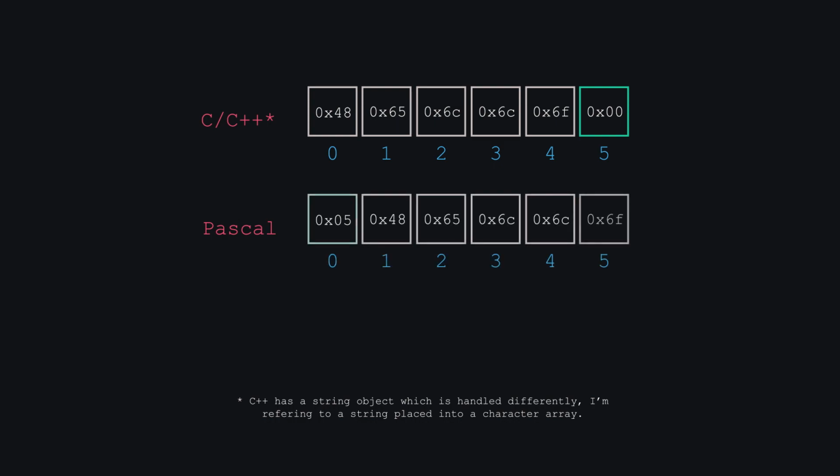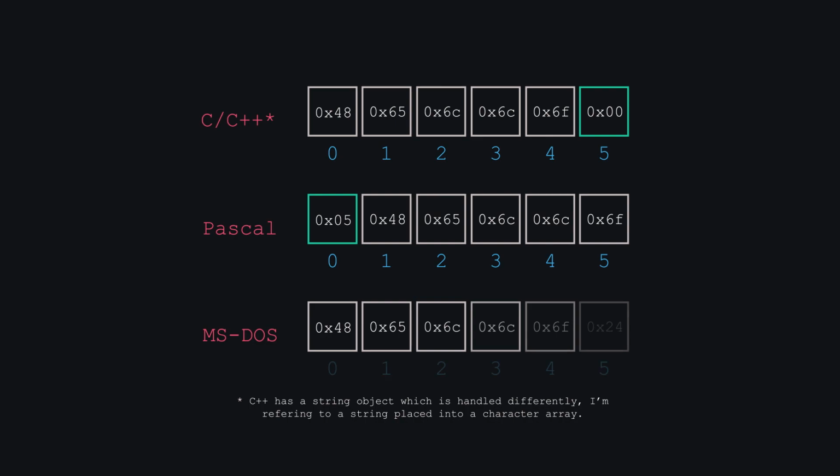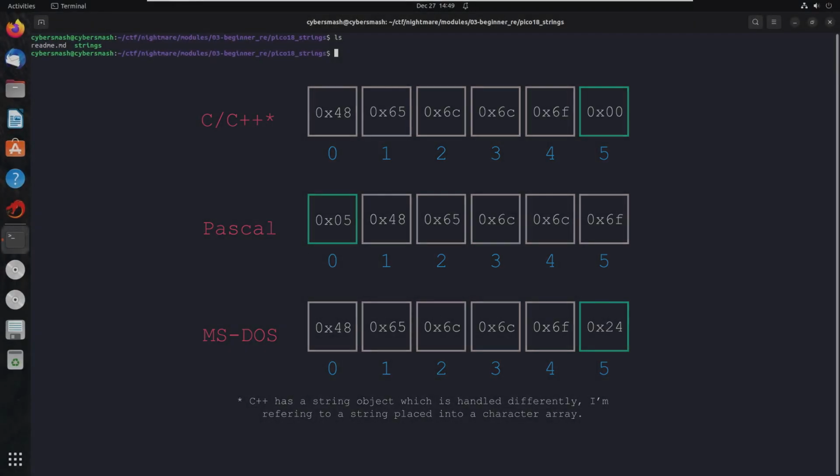However, Pascal's style had a leading byte that would indicate the length of the total string, followed by that many bytes. It had a limitation of a string not being able to be bigger than 255 bytes. MS-DOS also had the idea of using a $ sign to terminate strings, but it got this idea from another operating system called CP/M. Let's go back to the challenge.